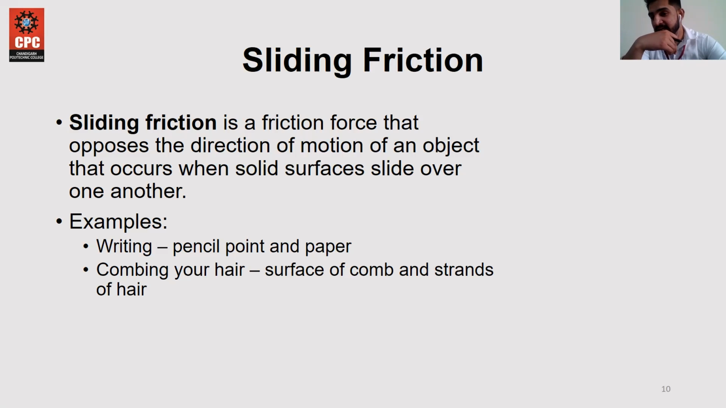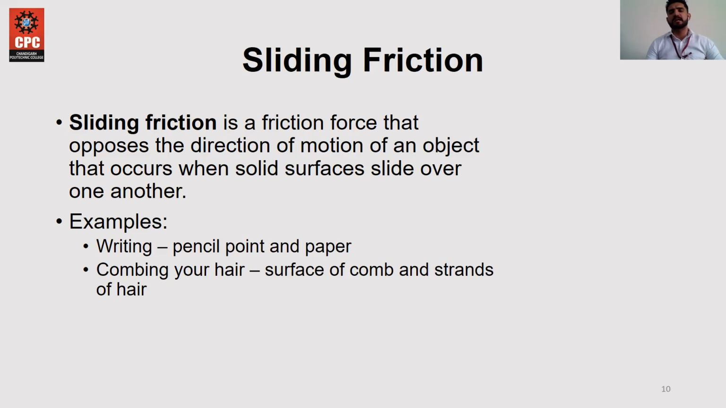As well as the second example, combing your hair. Whenever you comb from one side to another, the friction between the comb and the hair is called sliding friction. So these are two basic examples of sliding friction.